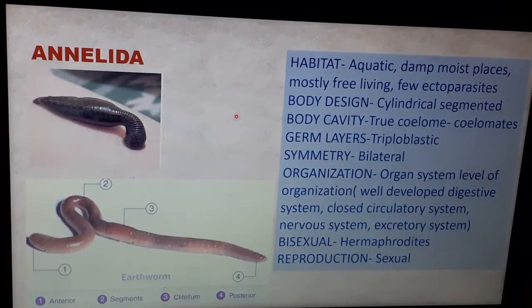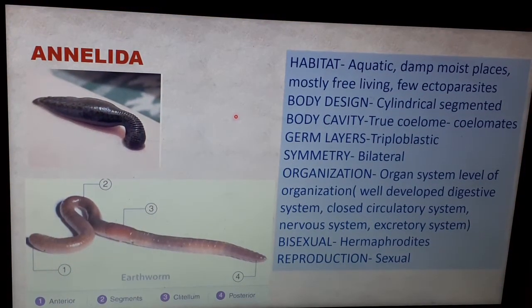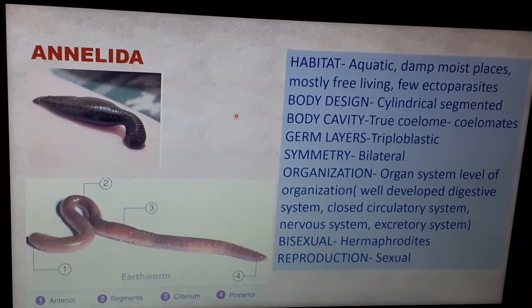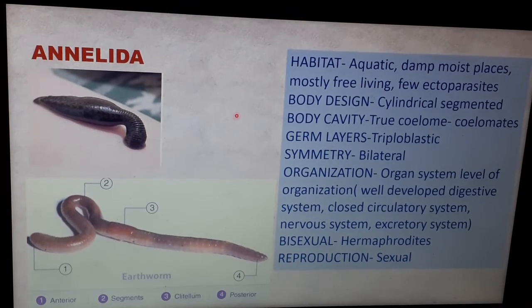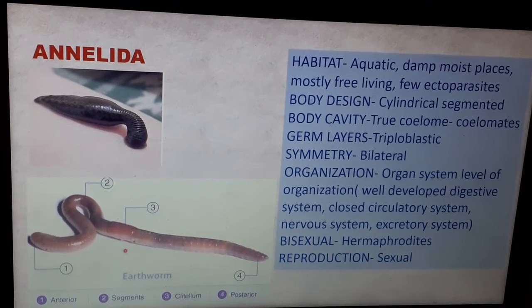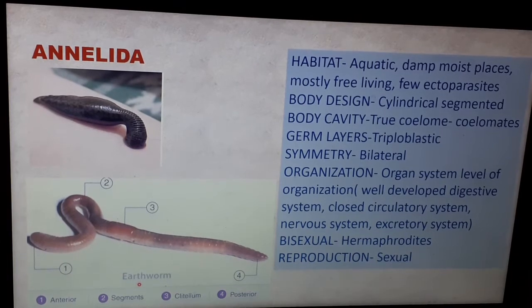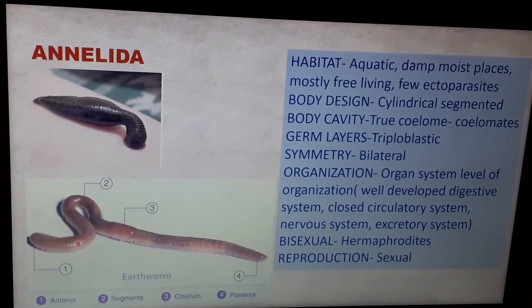The next phylum is Annelida. The name itself says annuli, that means rings. If you see the figure, children, this is the figure of an earthworm. Yes, it's an example of phylum Annelida. Now if you see the earthworm, it will have fine lines on its body surface. So that is why annuli, which are called rings, or segmented.